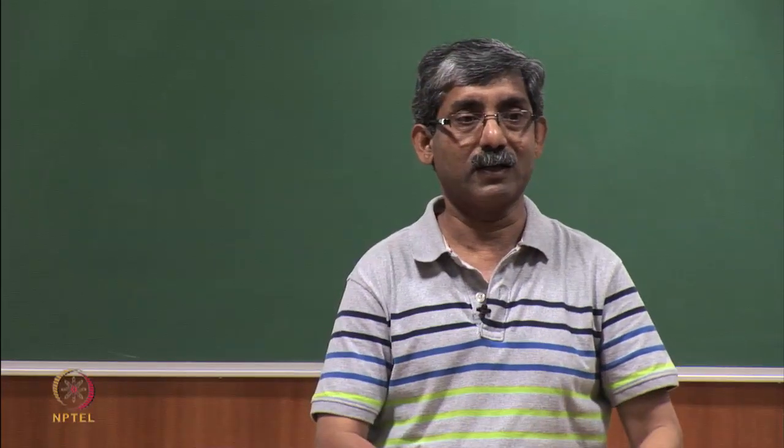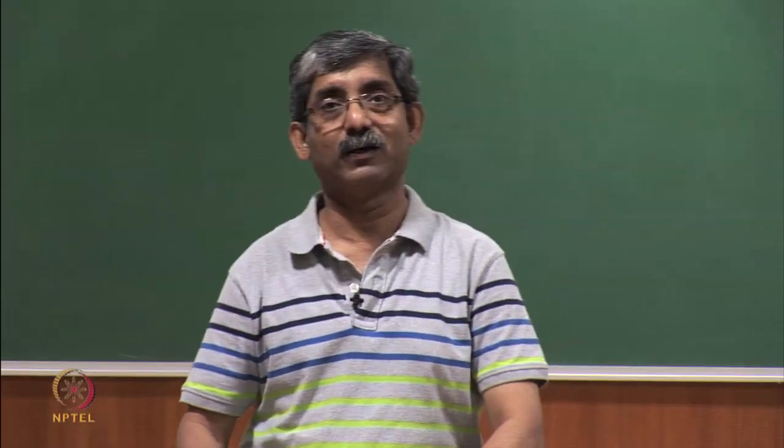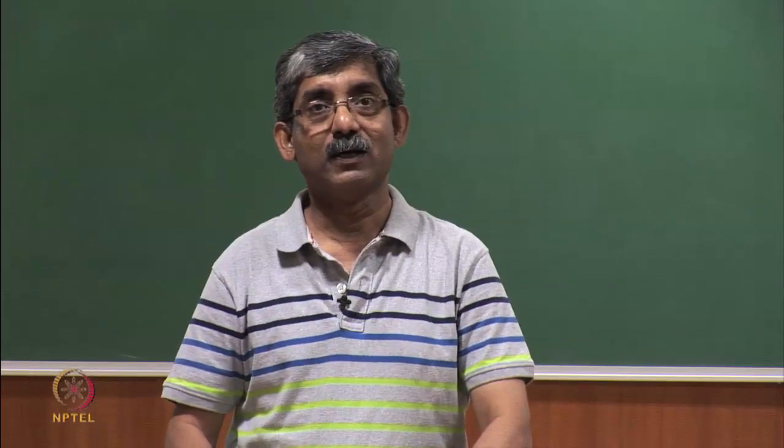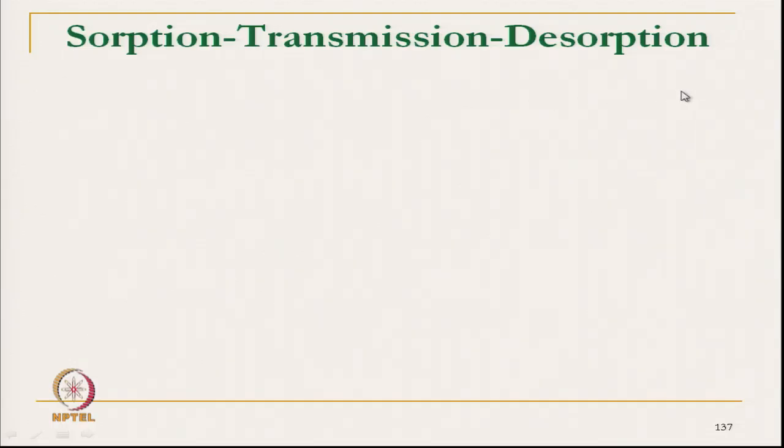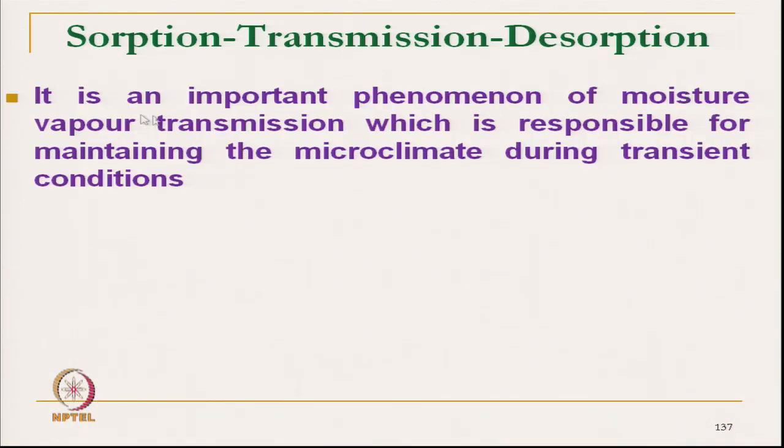After diffusion, the next principle of water transmission is sorption, transmission and desorption. It is an important phenomenon of moisture vapor transmission, which is responsible for maintaining microclimate during the transient condition. We have already discussed the non-Fickian diffusion.